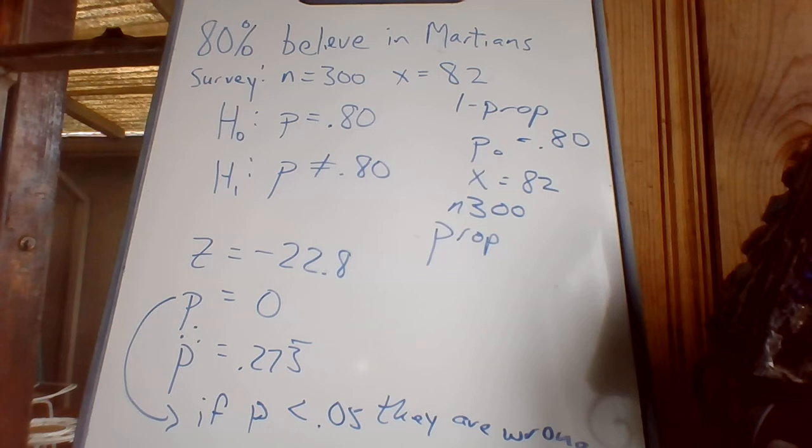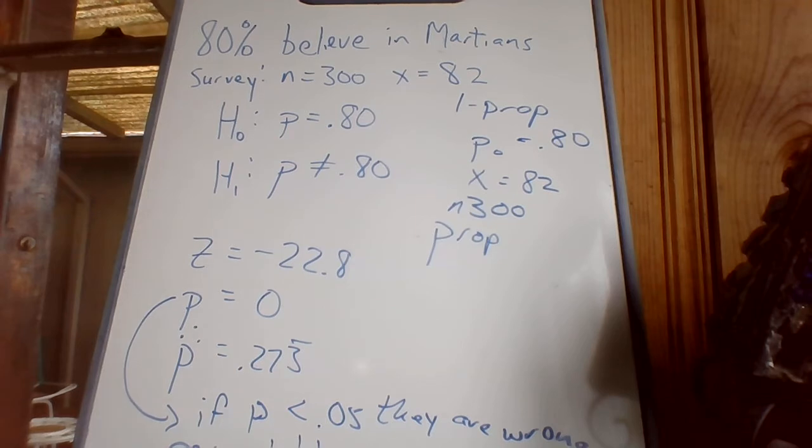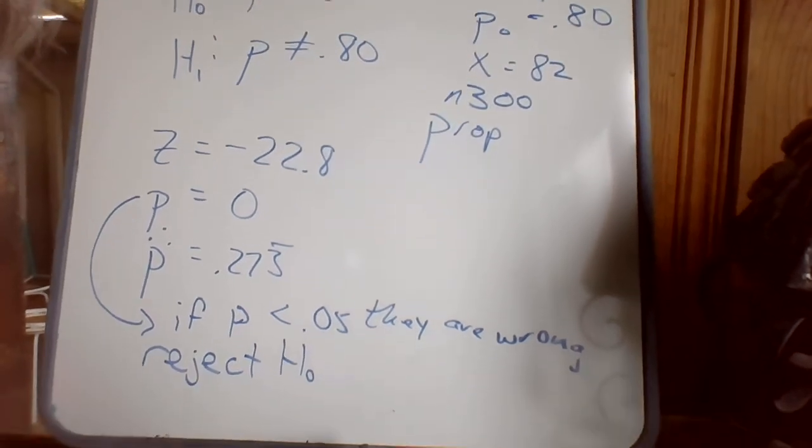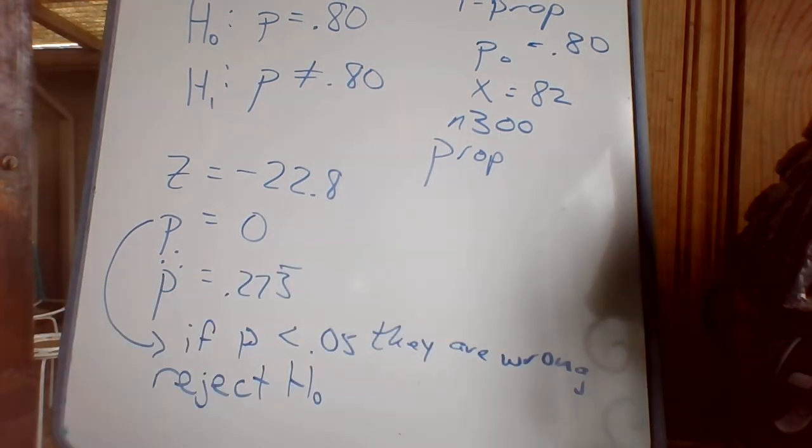So I'm going to say I have rejected H0. The real way to write that is I reject H0. Now I could publish a big article in the paper about what idiots these people are. Okay, so you're not supposed to write down they're wrong, but that's the basic gist of what I put in my article: conspiracy theorist has no clue what they're talking about. Most people don't believe in Martians, and I reject what they say.